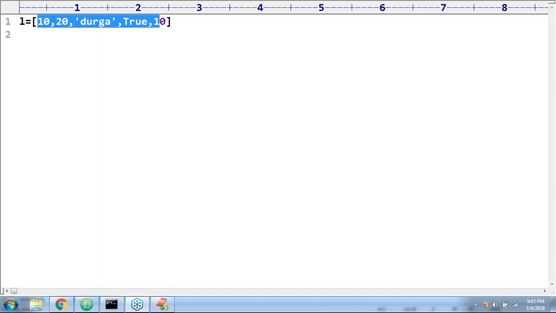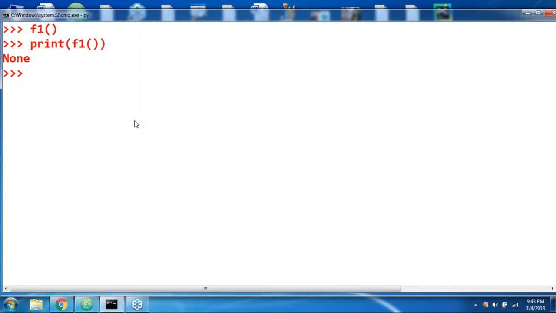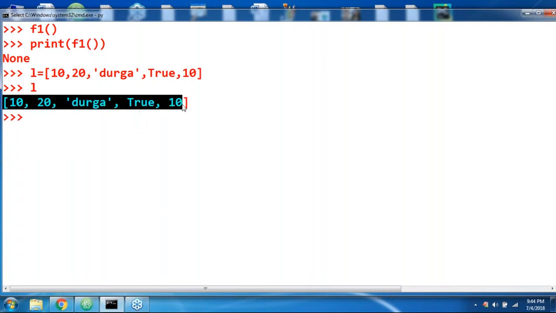Okay, now have a look once, sir. L is equal to 10, 20, Durga, True, followed by 10, sir. Perfectly allowed. If you print L, then automatically this is the output we are going to get, sir. The people who are coming from a Java background, we are using ArrayList type, the ArrayList collections concept. That collections ArrayList or list concept is nothing but the Python list concept, sir. Exactly copy paste, no difference at all.